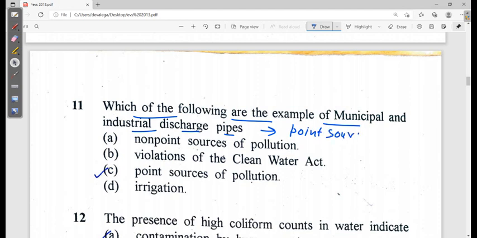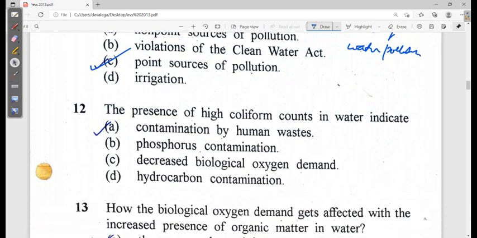Point sources of water pollution. Point sources. Okay. The presence of high coliforms, say E. coli bacteria, counts in the water body indicates contamination by human waste.